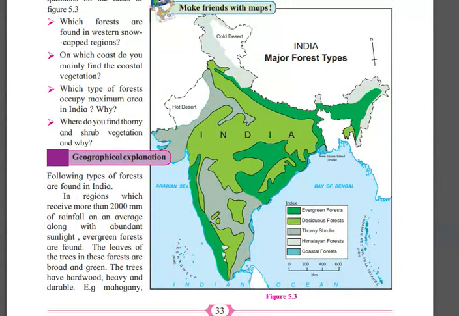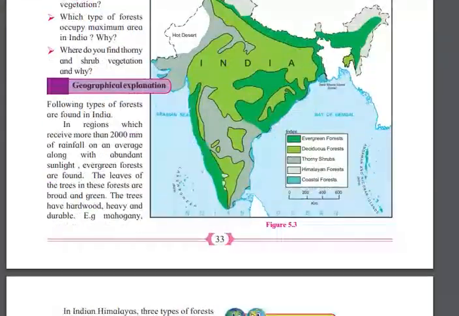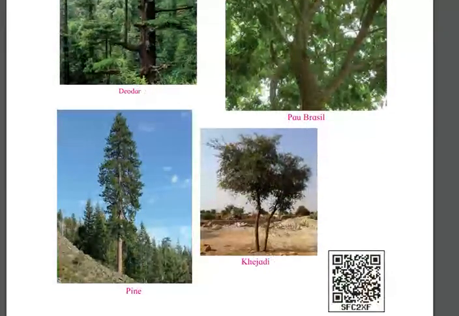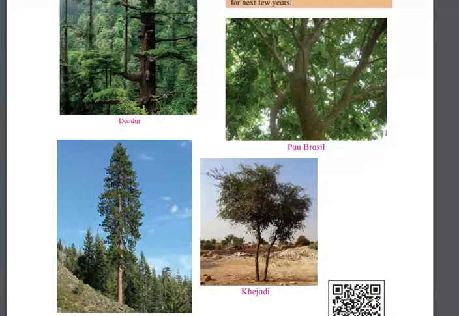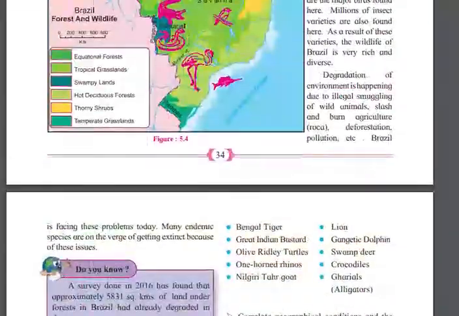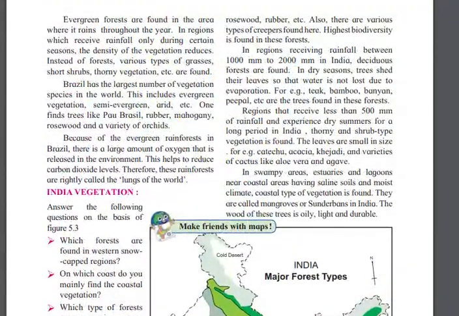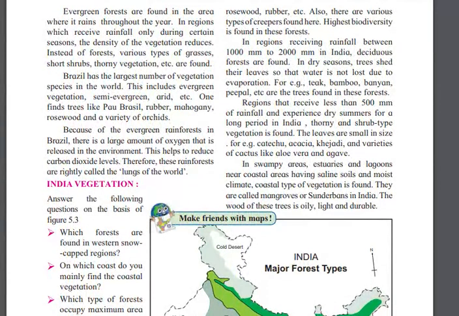Examples: mahogany, rosewood, and rubber. Mahogany you can see over here. Rosewood and rubber, the rubber tree. Also there are various types of creepers found over here. Creepers means climbing plants, like money plant. Creepers are also found over here. The highest biodiversity is found in this forest.